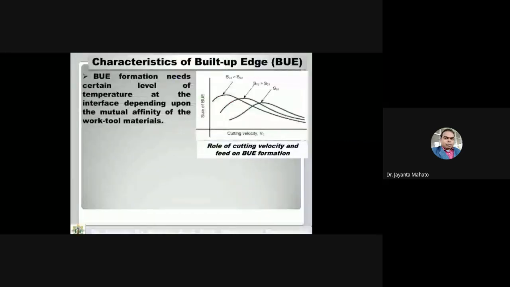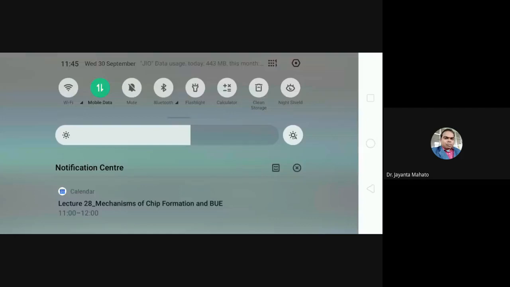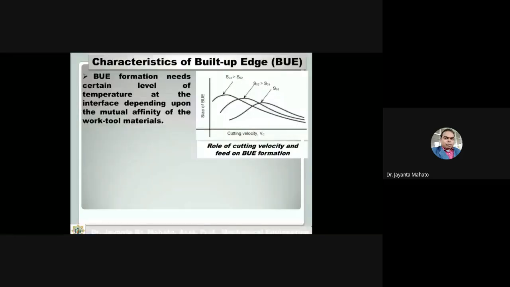Now, what are the characteristics of this built up edge? Built up edge formation needs a certain level of temperature at the interface, depending upon the actual affinity of the work-tool interface.